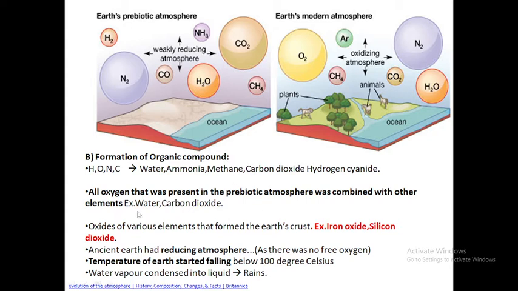So oxygen was totally absent, but the oxides of the elements were formed in the Mother Earth or the Earth's crust. Due to this reducing environment, when the temperature of the Earth fell below 100 degrees centigrade, the water vapor condensed into a liquid, which is nothing but the rains.